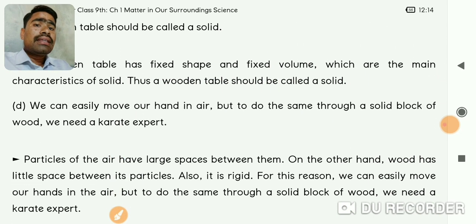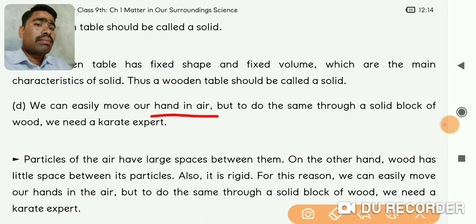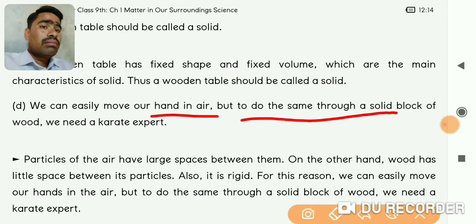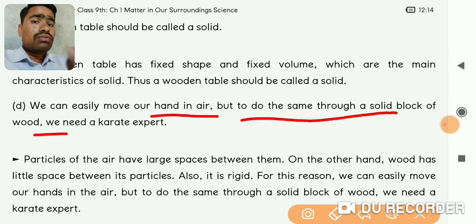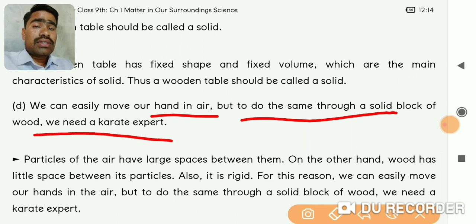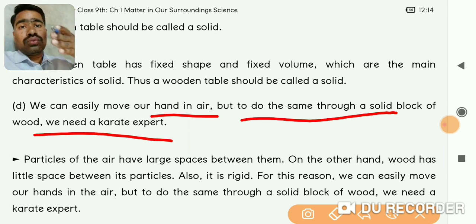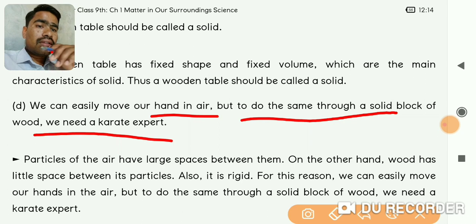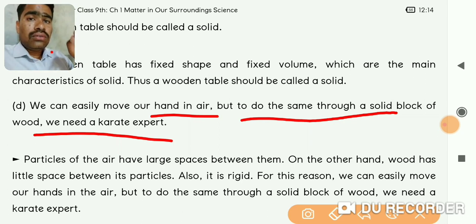We can easily move our hand in air, but to do the same through a solid block we would need a karate expert. If you move your hand in air, you can do it easily, but to go through this mobile screen, we have to push forcefully, because the solid particles do not allow us to pass through. The reason is that the particles are very strongly attracted towards each other.